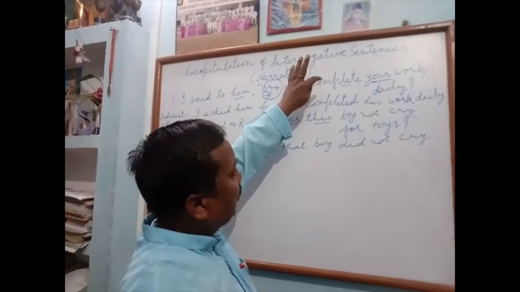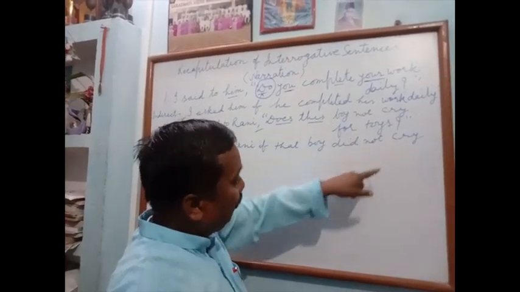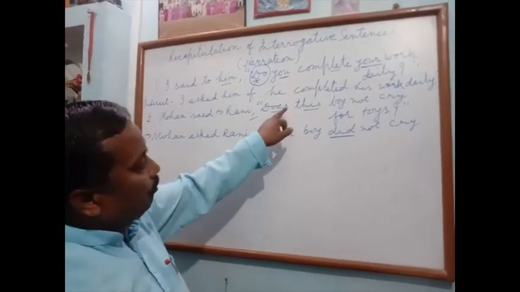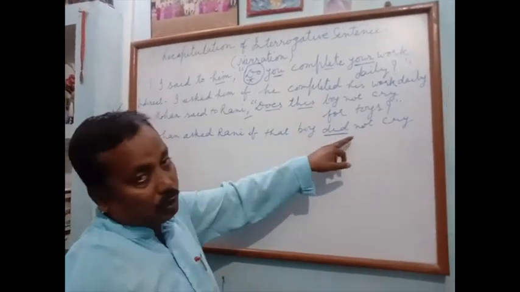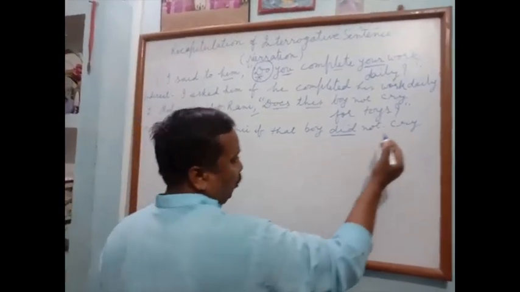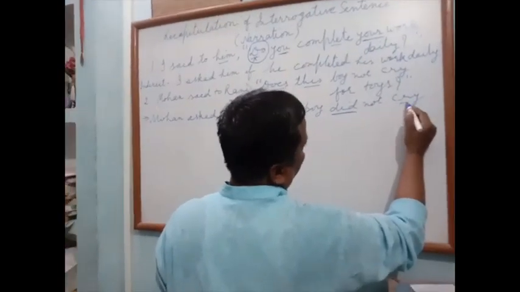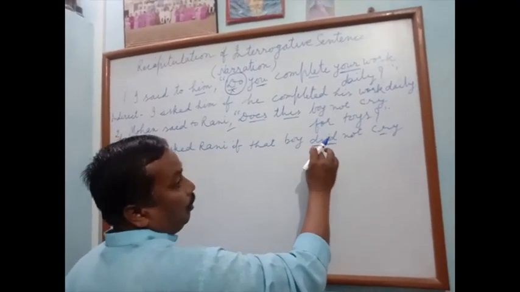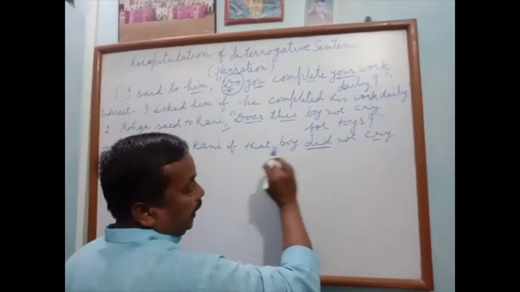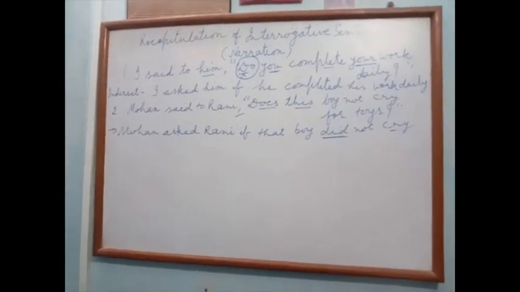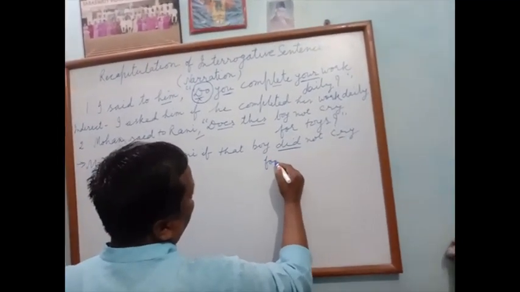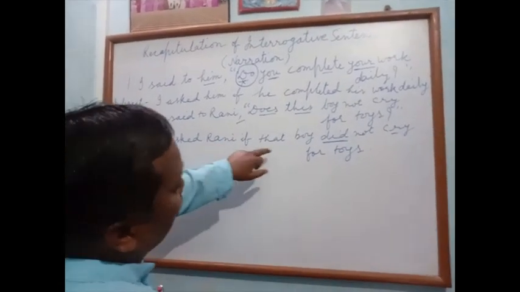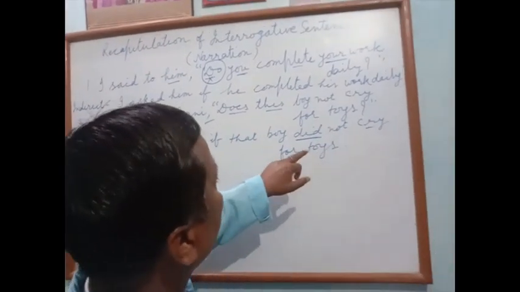Complete V1 is changed into V2, but here not, because we have already made this sentence into past. Simple present changes into simple past. Okay, so this will be in the first form of the verb, because here we find the second form of verb, do into did. That boy did not cry for toys. Mohan asked Rani if that boy did not cry for toys.